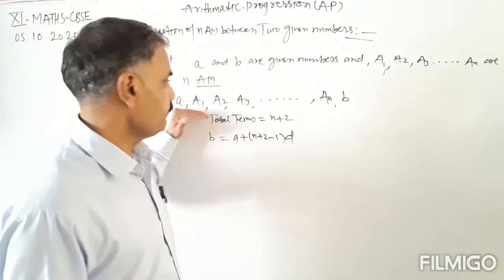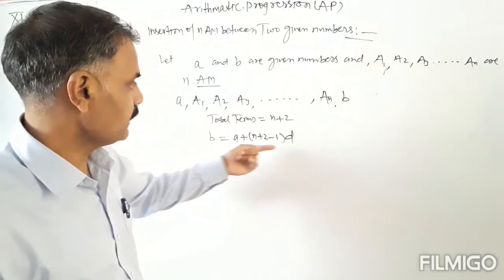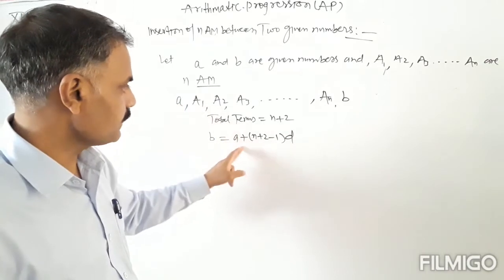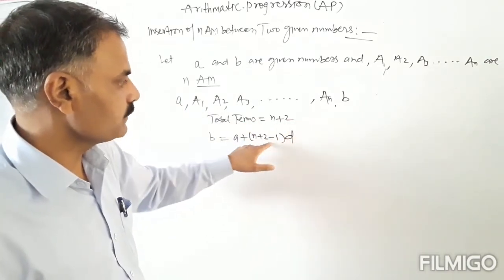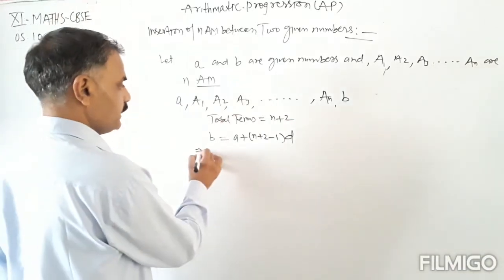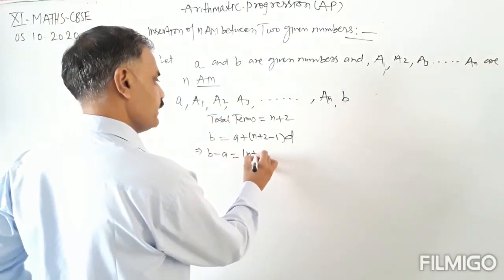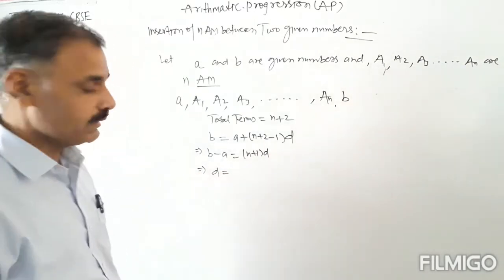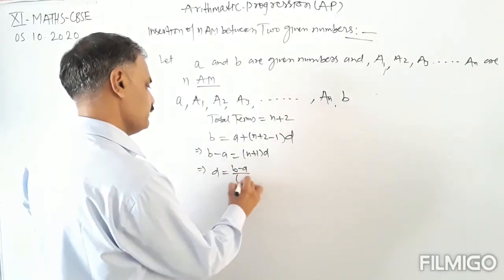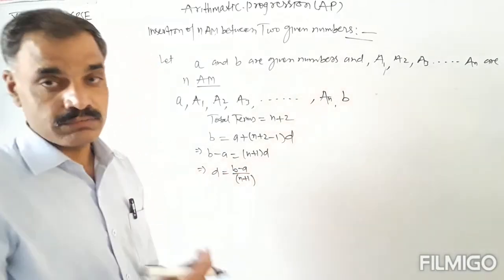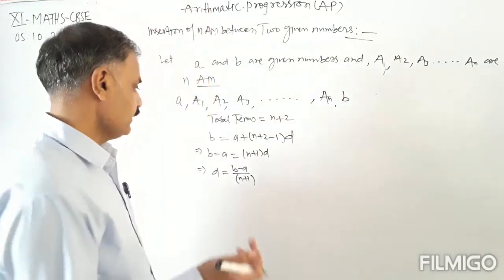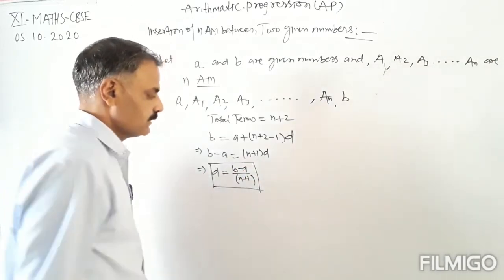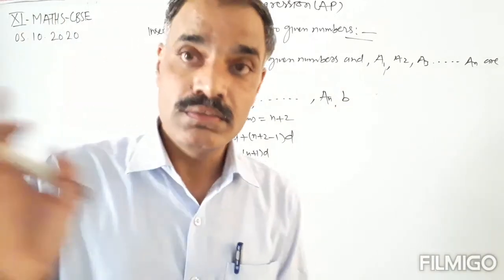That is why the common difference will be the same, that is d. Total terms are n plus 2. So the last term b is equal to the first term plus (total number of terms n plus 2 minus 1) into d. Solving this, b minus a is equal to (n plus 1) into d. So d, the common difference, is equal to (b minus a) divided by (n plus 1). Okay, so d is equal to this. The common difference d is (b minus a) upon (n plus 1).